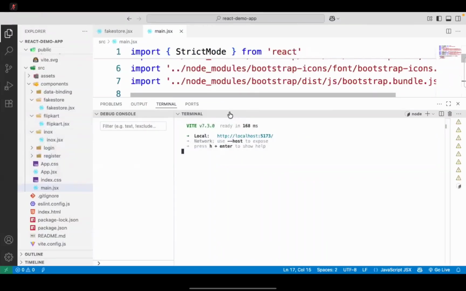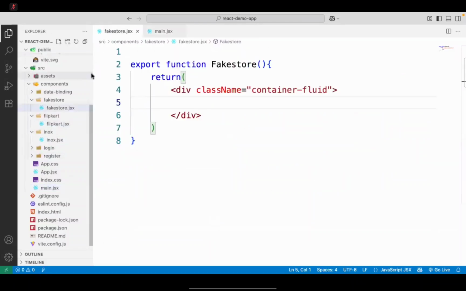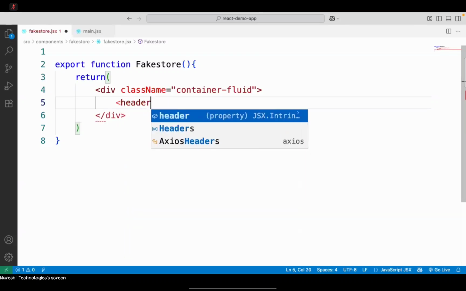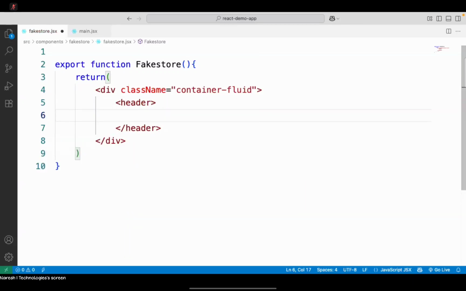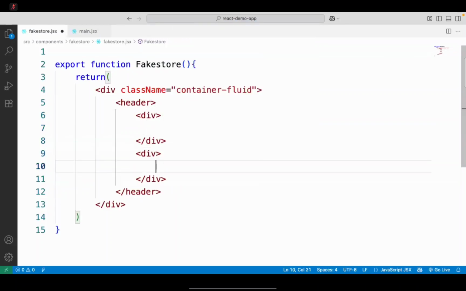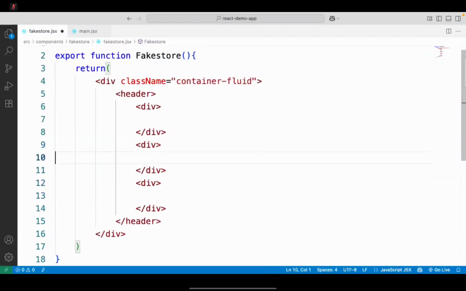So I will go here in the FakeStore JSX file. At the top, we will put a header. In the header, there are three divisions, div 1, div 2 and div 3. In the left division, it has a span and this span has a brand name.